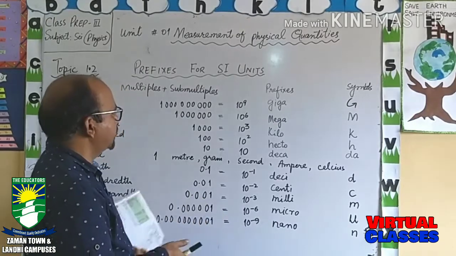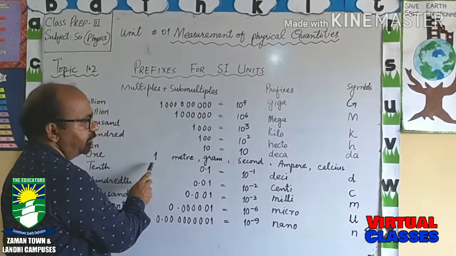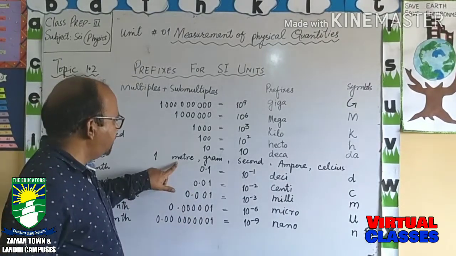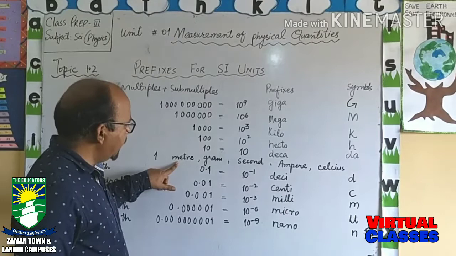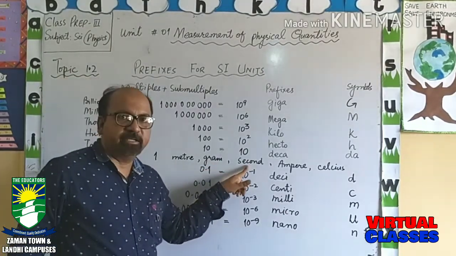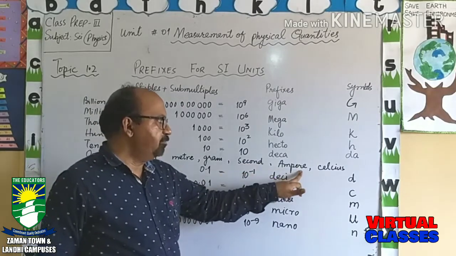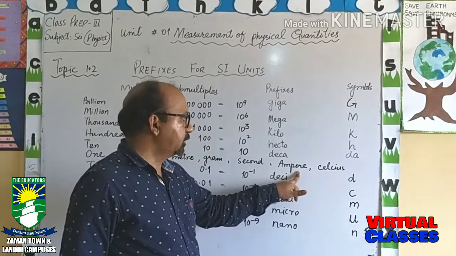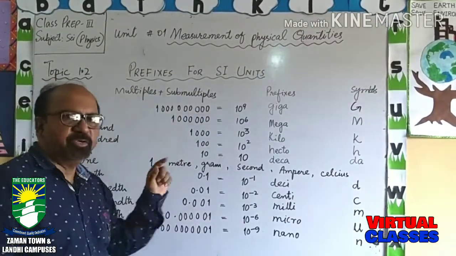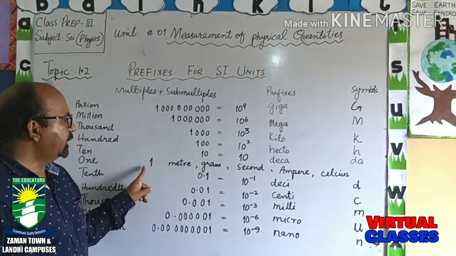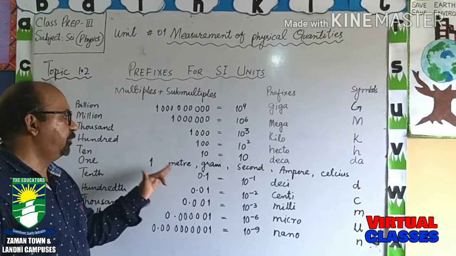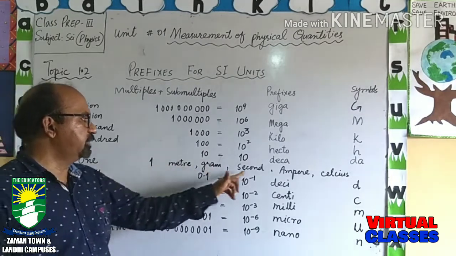So let's start from here, from the center. We know that these are the basic units. Meter is used for length. Gram is used for mass. Second is used for time. Ampere is used for current. And for a better understanding of prefixes, we are going to start from the center, and that is 1. That is 1, and that can be 1 meter, 1 gram, 1 second, 1 ampere